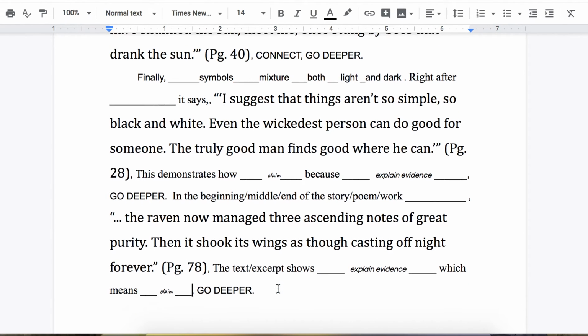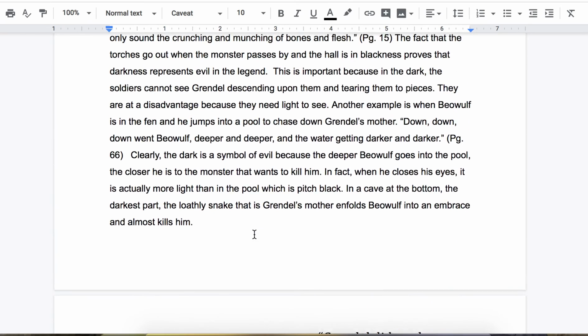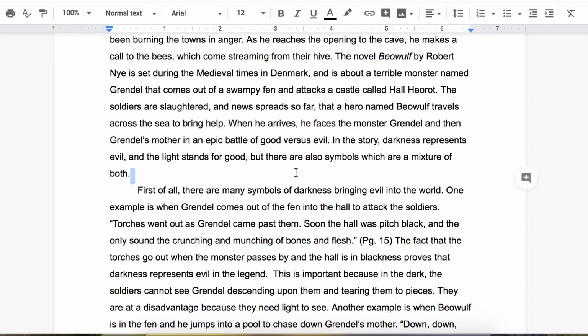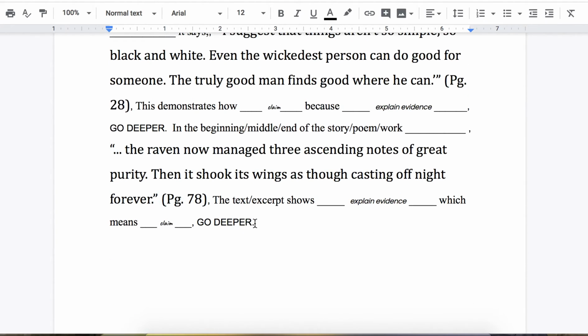And we put that in here, and you can either choose the text or the excerpt, either one. The excerpt shows, and then you explain what's happening in the evidence, and then which means, and you show how that is proving your claim. In this case, the fact that there are symbols which are a mixture of both dark and light, representing evil and good. And then with your go deeper, again, you will talk about why is it important? How is it important that Beowulf recognizes this in the raven? How does it impact his life? How can it impact other people's lives as well if they think about this?